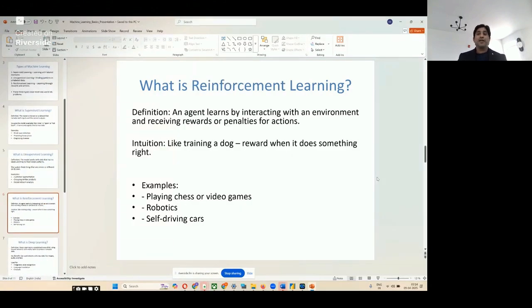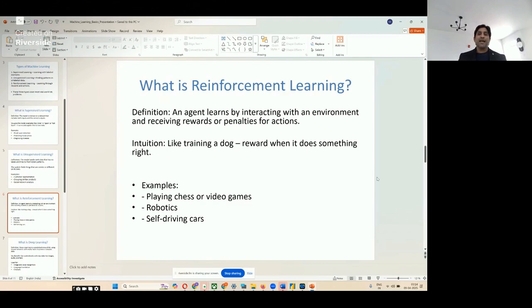So what is reinforcement learning? In reinforcement learning, an agent learns by interacting with the environment and receives rewards or penalties for its actions. You train the system so that when it reaches a state A, you reward it. If it reaches state B instead, you penalize it for its actions. Once again, it learns. So the environment itself teaches the agent.